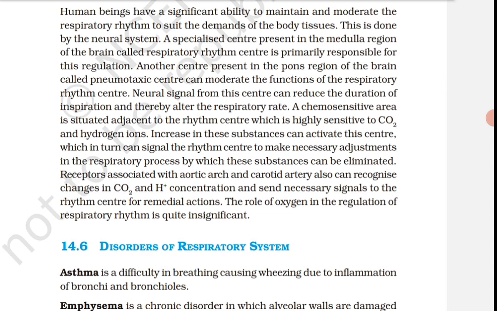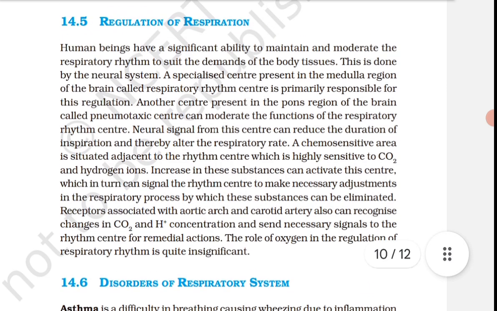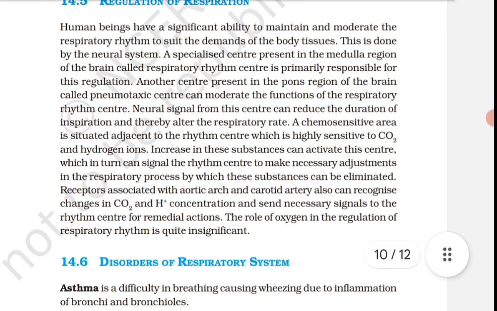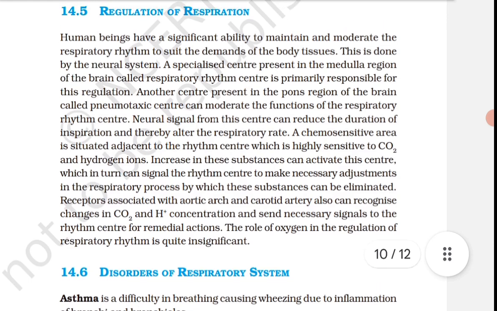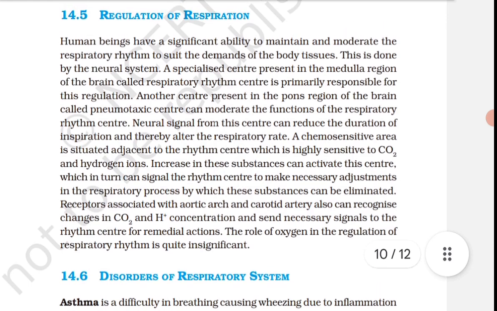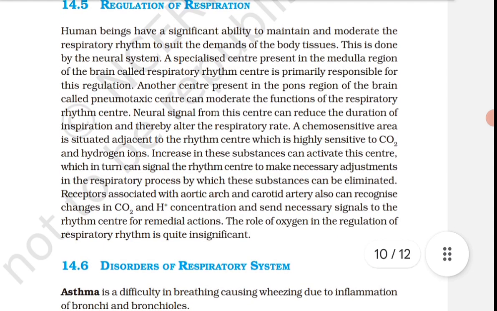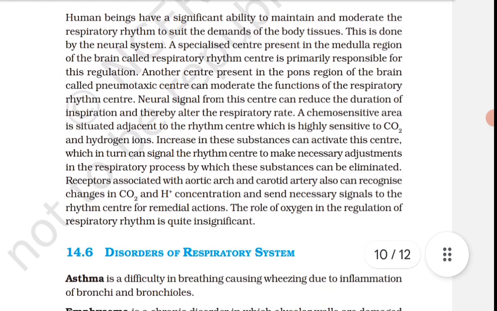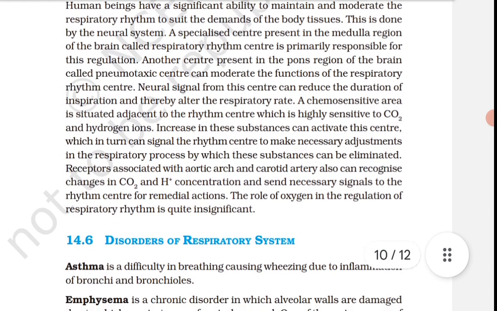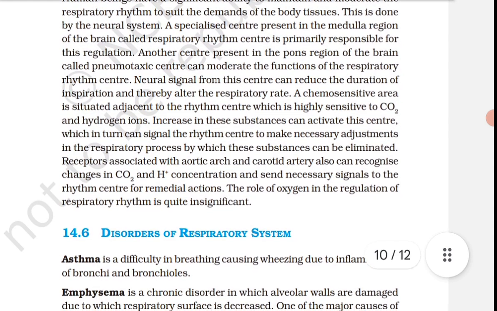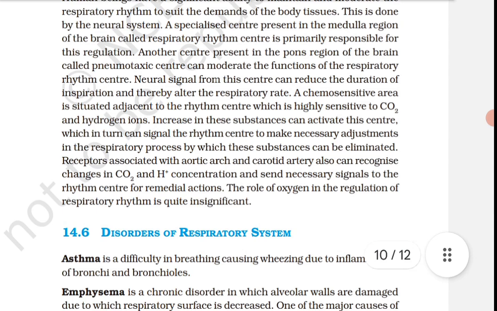Next is occupational respiratory disorders. In certain industries, especially those involving grinding or stone breaking, so much dust is produced that the defense mechanism of the body cannot fully cope with the situation. Long exposure can give rise to inflammation, leading to fibrosis, proliferation of fibrous tissue, and thus causing serious lung damage. Workers in such industries should wear protective masks.